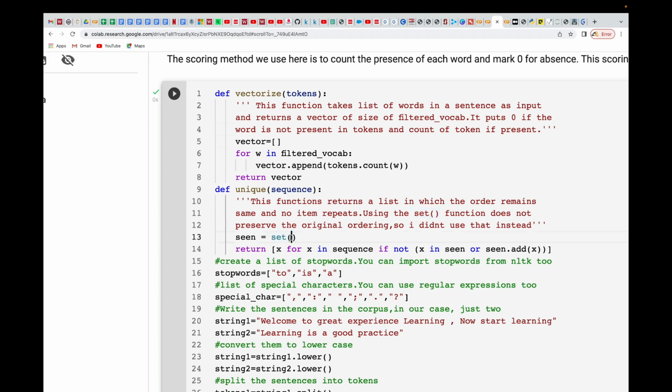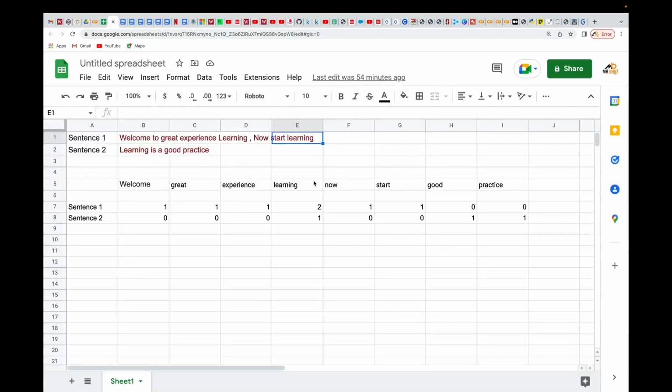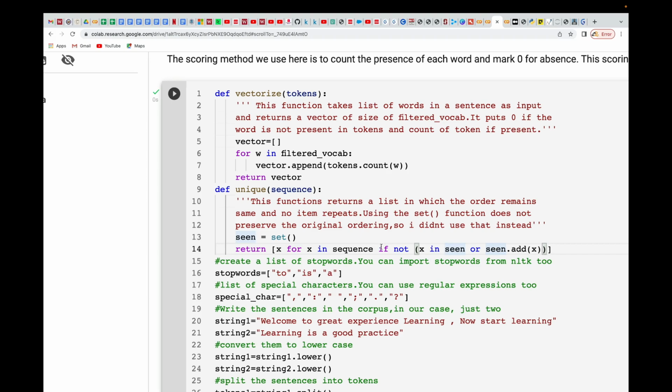So that's basically what I'm doing. I'm saying that if you pick all the items that I'm going to put inside the unique, and it is not inside the set, then it means that it's a unique item. But if it's already there, don't add it anymore. For instance, we have already put learning over here. So if we pick the first learning, we put it over here, but if we encounter learning again, don't put it. So that's basically what we are doing over here.